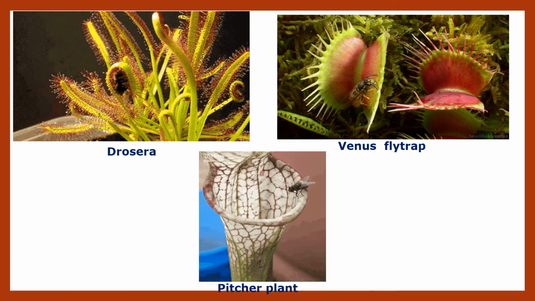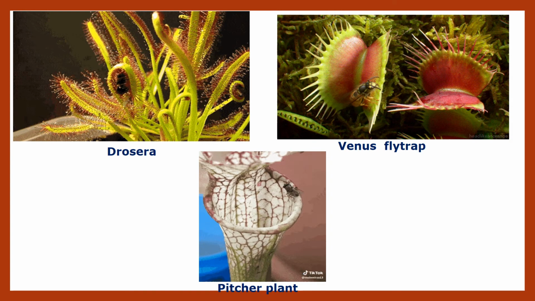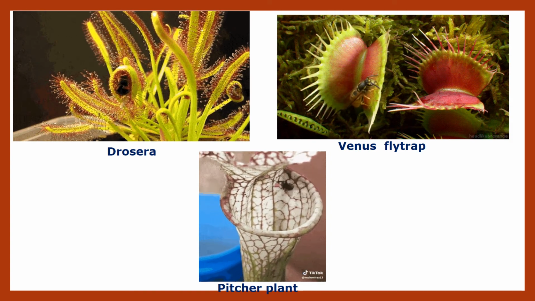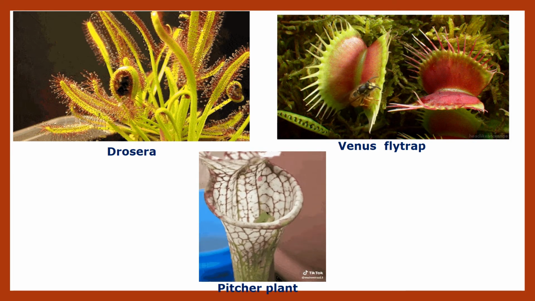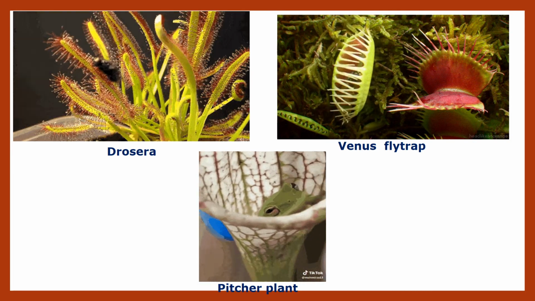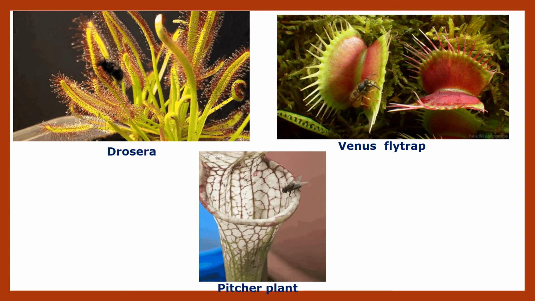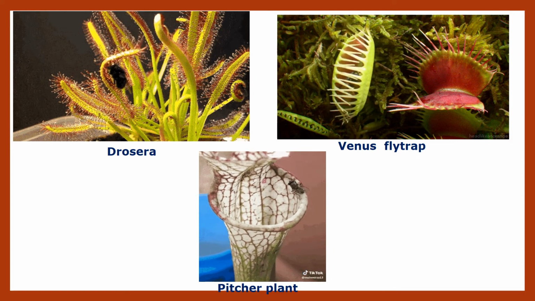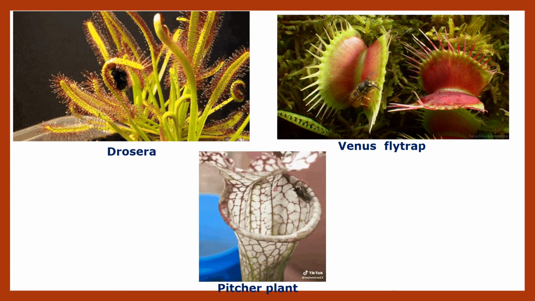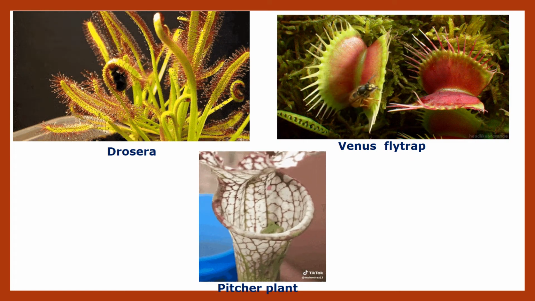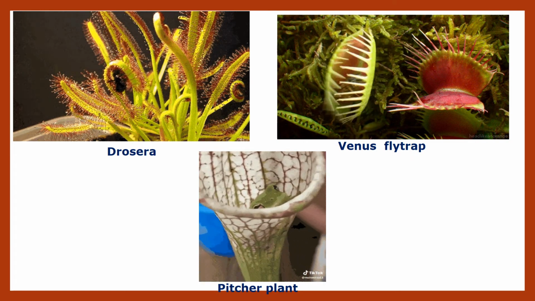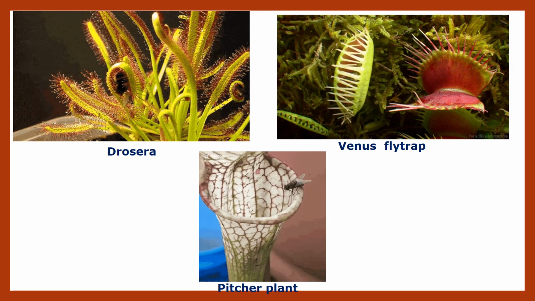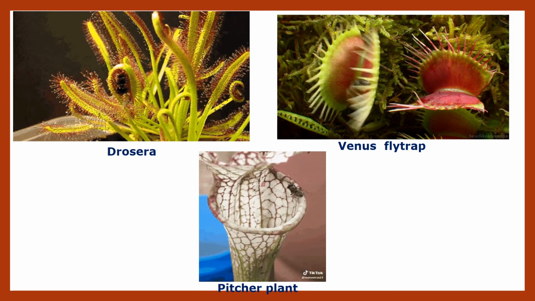So for getting nitrogen, these plants absorb insects, or eat insects, and they have a special type of structure due to which they can capture insects and hold them in the cage. Just like a cage structure, so that the insect cannot go again. Once the insect is captured by these plants, it cannot move from there. That is called an insectivorous plant.